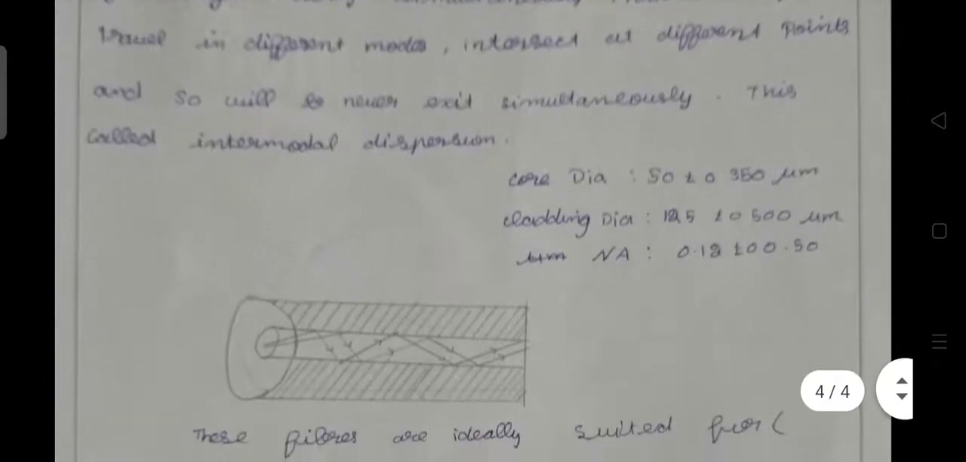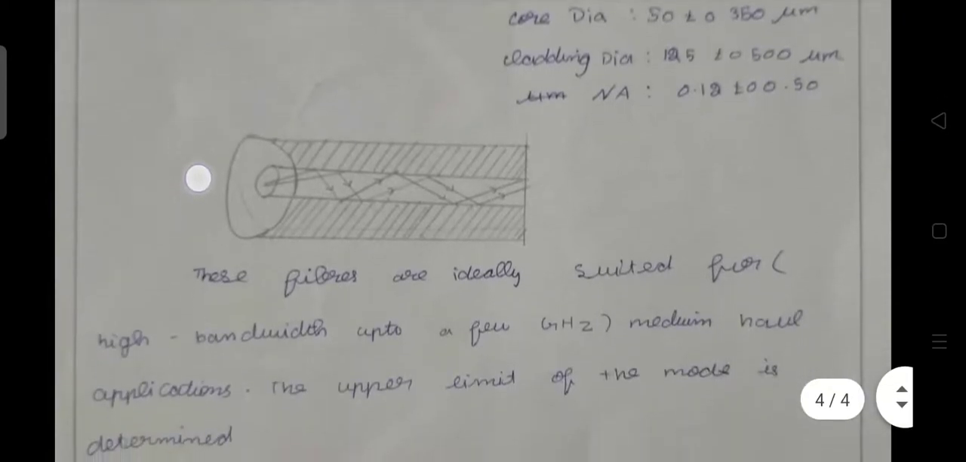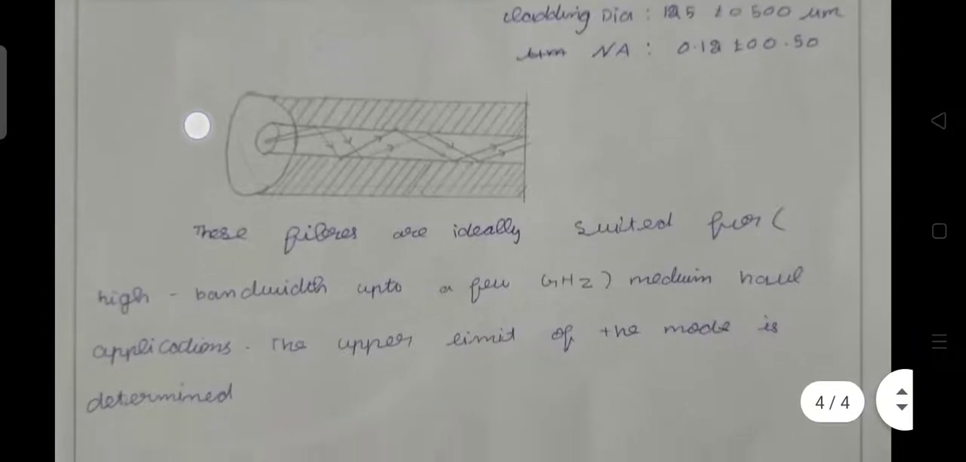The light rays entering simultaneously inside the fiber travel in different modes, intersect at different points, and so will never exit simultaneously. This is called intermodal dispersion. Core diameter 50 to 350 nanometer, cladding diameter 125 to 500 nanometer, NA 0.12 to 0.5. This is the diagrammatic representation of multimode fibers.